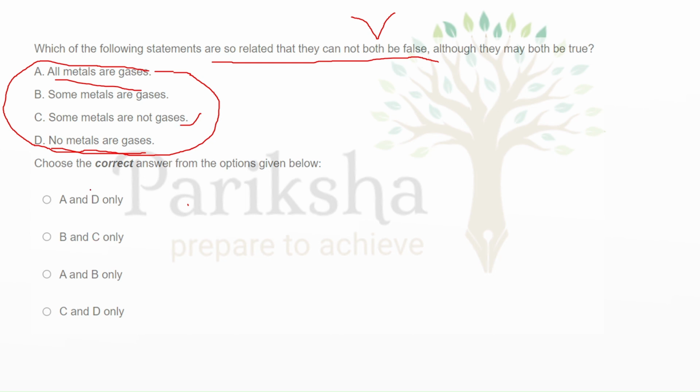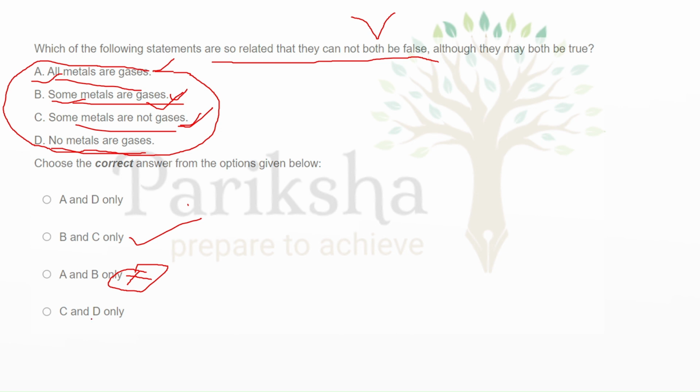Now B and C, some metal are gases and some metal are not gases. This has some relation between the two, some are gases, some not. So this can be a possible option. Now A and B. All metal are gases, some metal are gases. If all are gases, then why are we mentioning that some metals are gases? They are telling the same thing, so we can negate this.